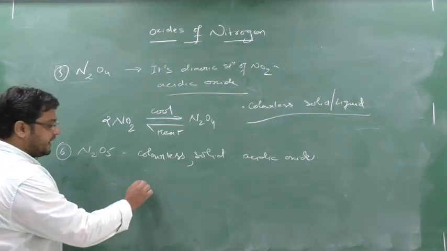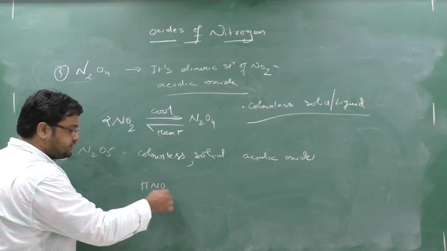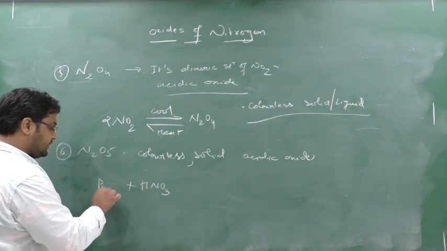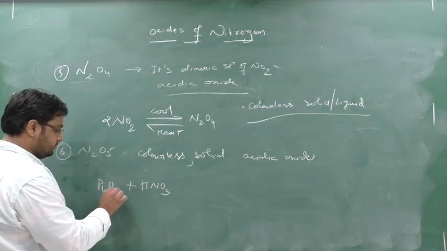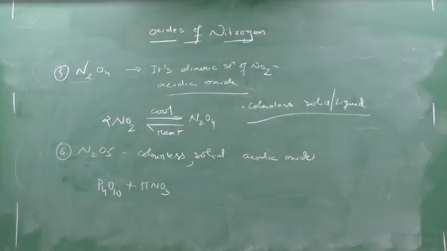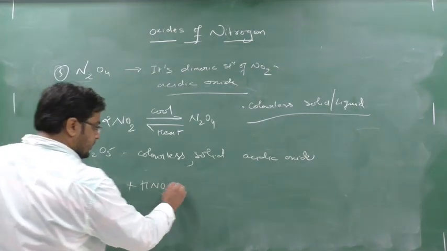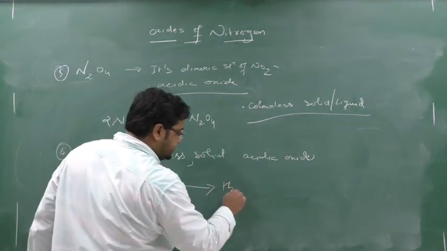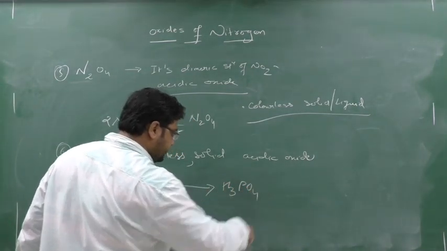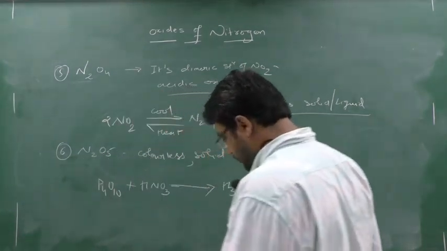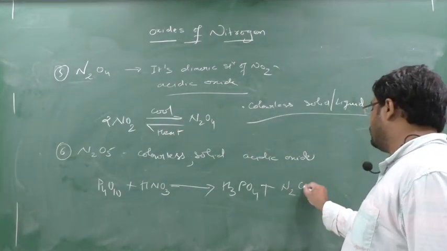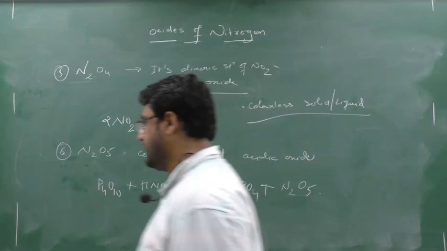So you have to remember the reaction here. You have to take nitric acid, HNO3, and you have to react it with phosphorus pentoxide, P4O10. Clear? So this is also a dimer form, no? So P4O10, when you react it, will form H3PO4 plus N2O5. N2O5. Now how to remember this reaction?